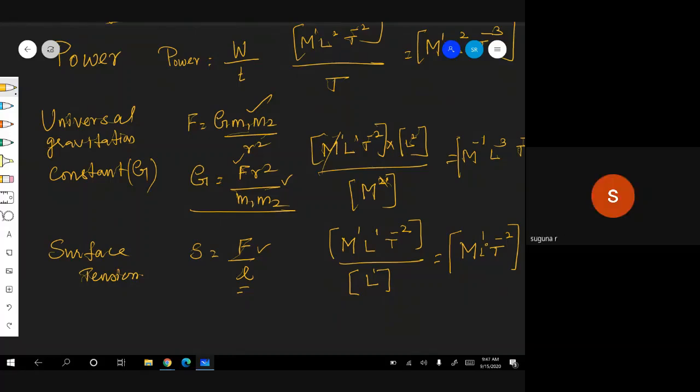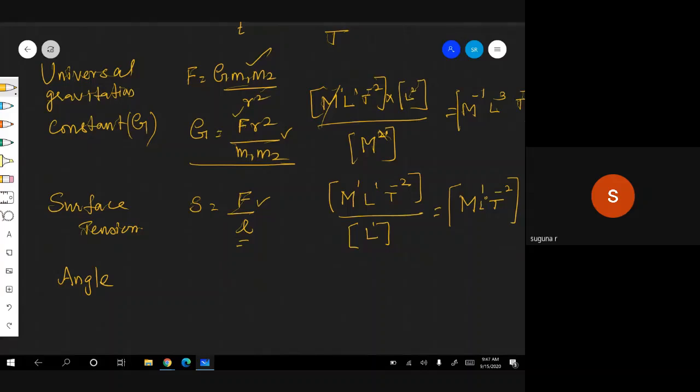Let me give you, what is the dimension for angle? Very important here. Angle means theta, if I want to give you angle, see, arc, correct? Theta. This is R, this is L. What is theta?